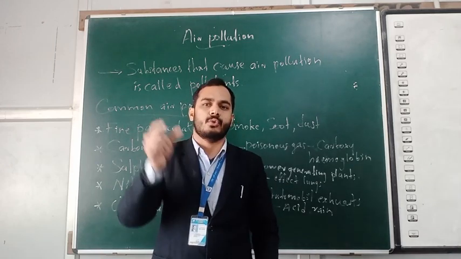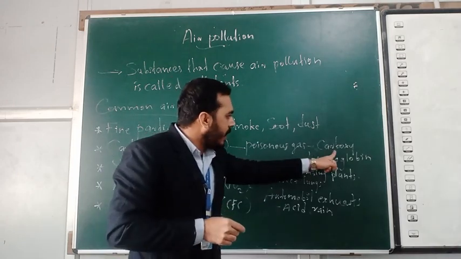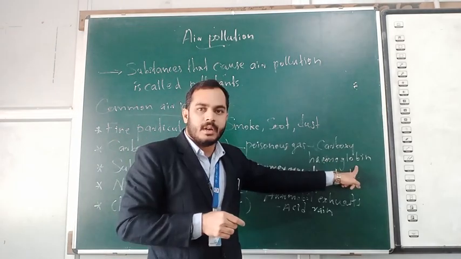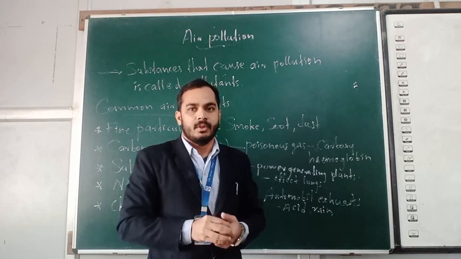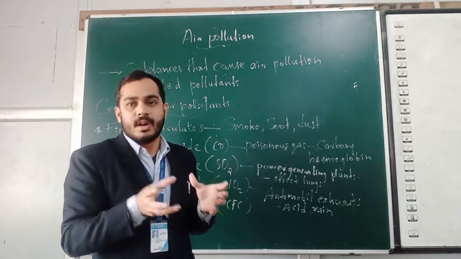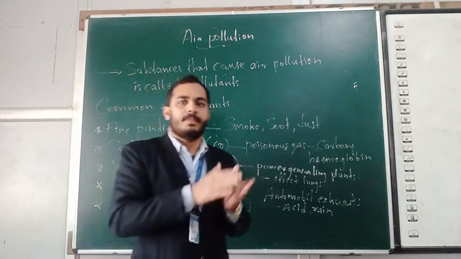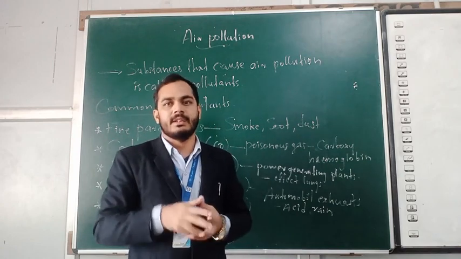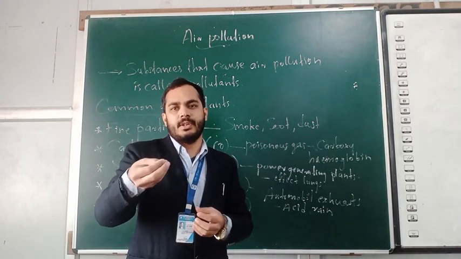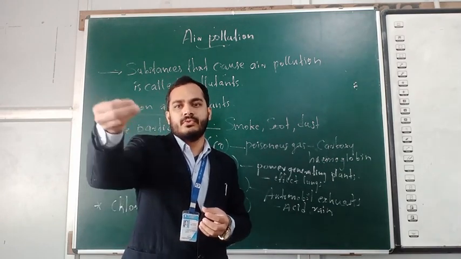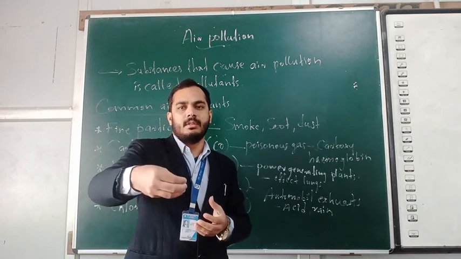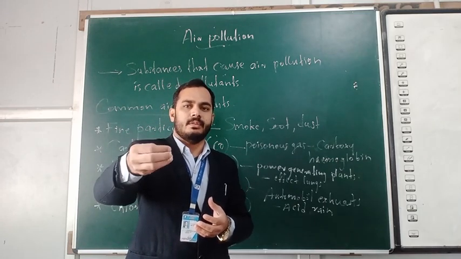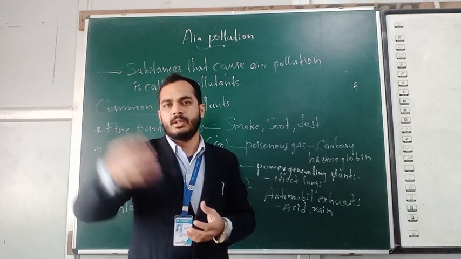So that blood turns into carboxyhemoglobin. With the mixing of carbon monoxide into the blood, the person may die. The increase in the concentration of carbon monoxide turns the blood to carboxyhemoglobin, and for that reason the person may die.